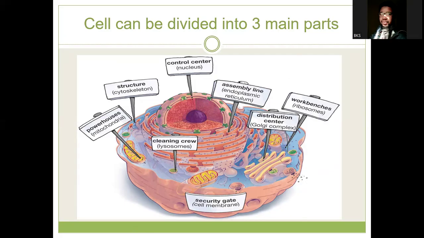Okay. So the cell can be divided into three main parts. And that is the cell membrane. And we know what the cell membrane is. More or less a security gate that protects the cell, that prevents substances from the surrounding environment coming into the cell, and at the same time prevents substances from within the cell going out of the cell. It also protects the cells from any harmful substances.